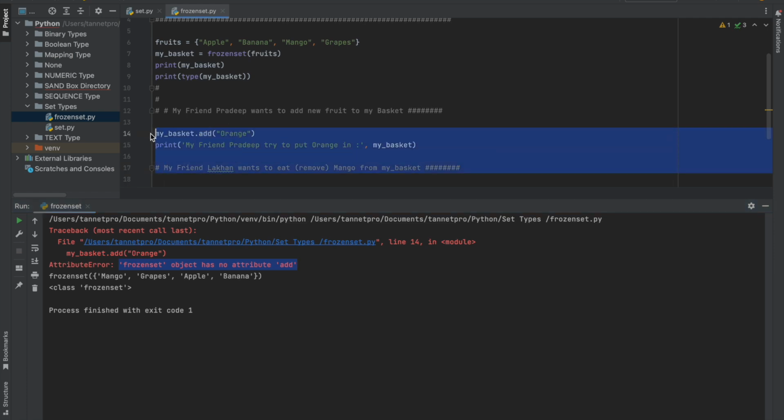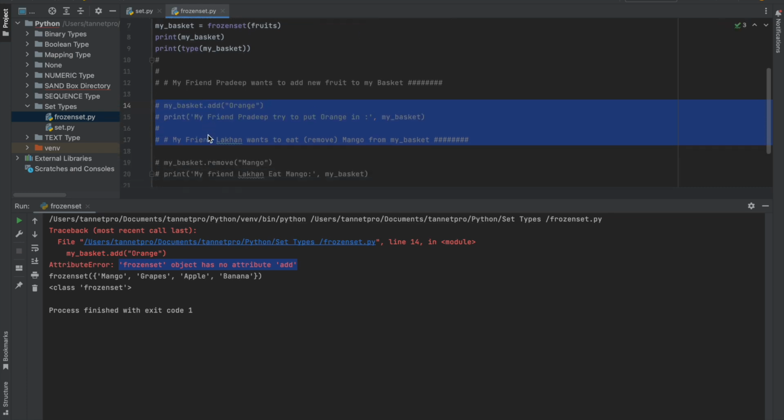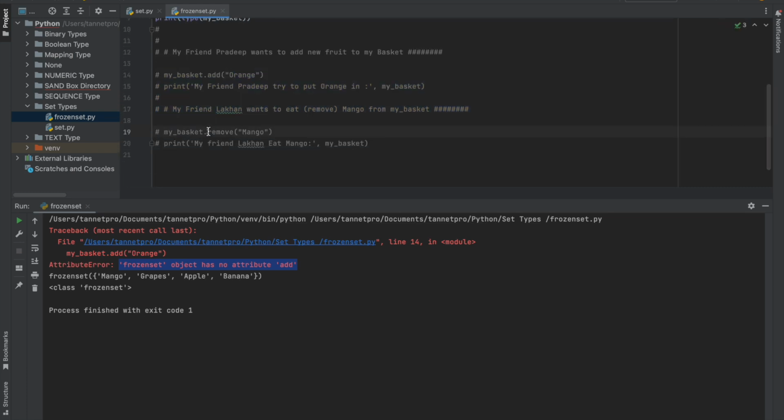Hope it is understood. Again in the same way, here I put one comment to explain one thing, that is remove.